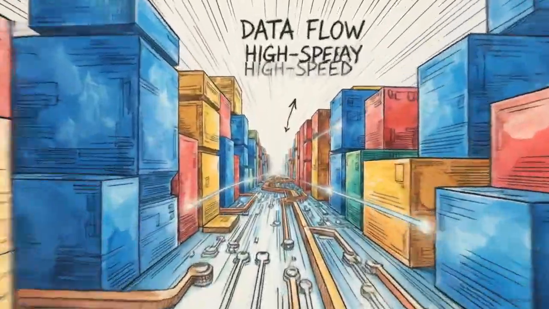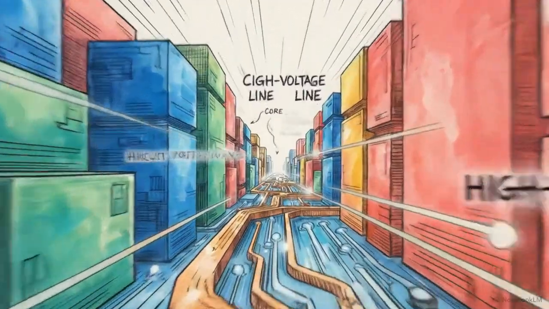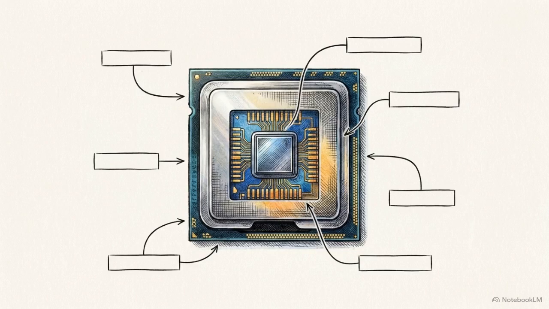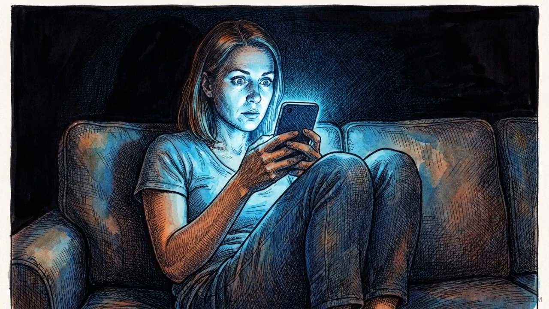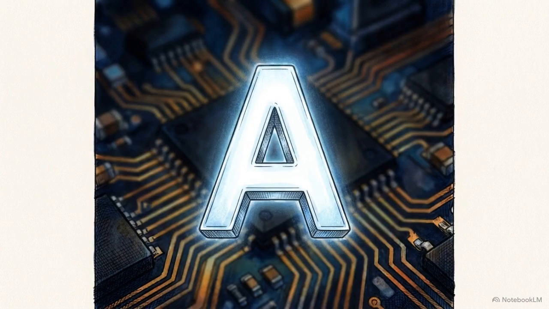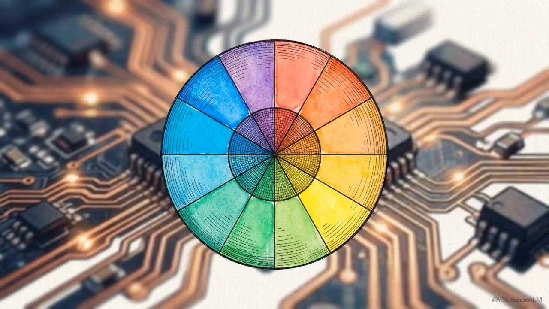Every single device you interact with today, your smartphone, your laptop, your smartwatch, even the dashboard in your car, relies on the exact same piece of hardware, a tiny silicon chip that makes billions of decisions every second. But if you actually stop to think about it, how does a microscopic piece of silicon do all of that? Does it understand English? Does it know mathematics, or physics, or color theory?